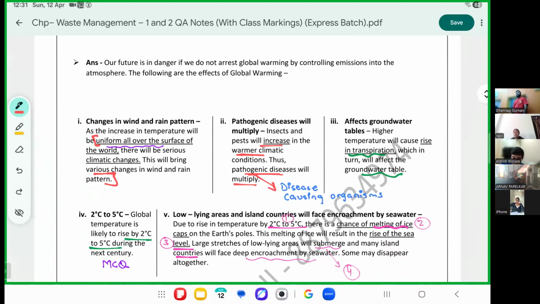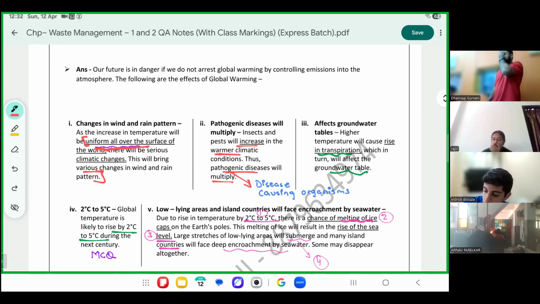Global warming affects the change in air and wind patterns. Please underline that statement. Whenever there is a temperature increase, the temperature will increase uniformly all over the world. It's not that the temperature increased in India, decreased in the US, or increased in Australia. Whenever the global world temperature increases, it increases at all places, thus affecting climate change at all places.